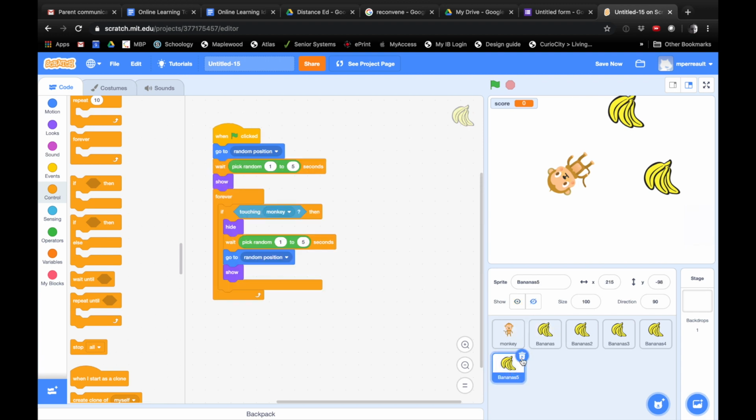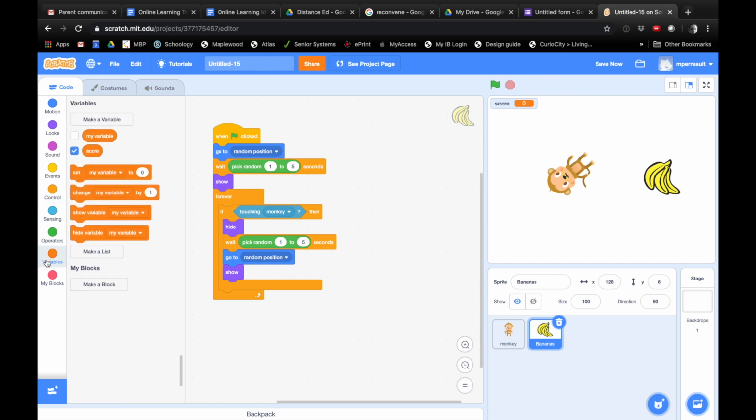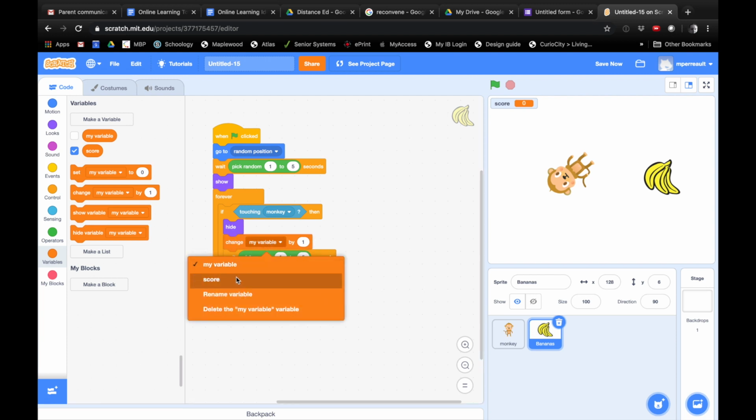I'm going to go back and delete all my bananas but one. So you're just going to delete all your bananas except your original banana? Yep, that's right. So we want to say if it's touching the monkey, we want to increase the score. We'll click on variables. Variables is the one near my block. And we'll say change my variable by 1. We'll drag that down here right after the word hide. And we'll change it from my variable to score.